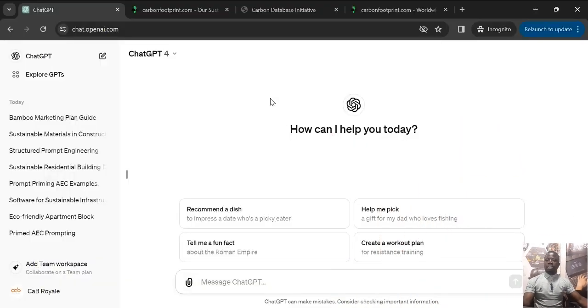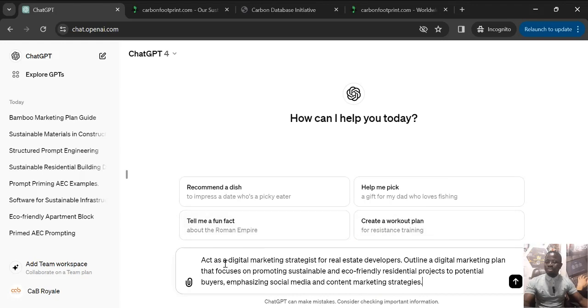It can act as a digital marketer, it can act as a career coach, it can act as a lawyer, it can act as anything that you want. Let's get into ChatGPT and let's see how we can apply this technique. Here I'm taking the role of a digital marketing strategist. So let's look at the prompt.